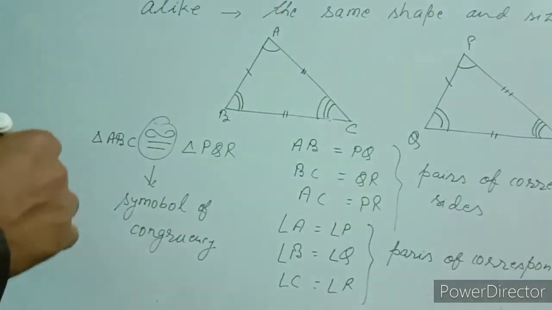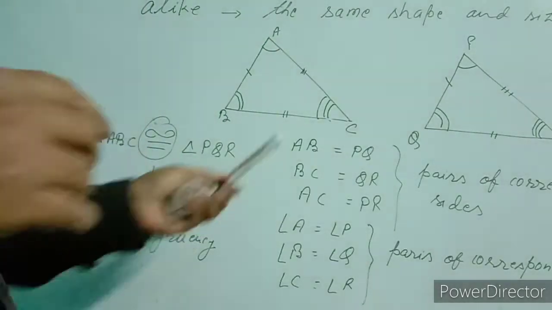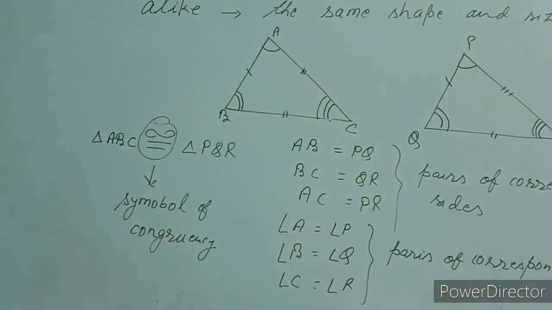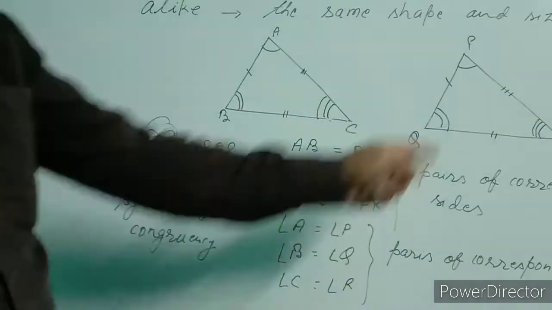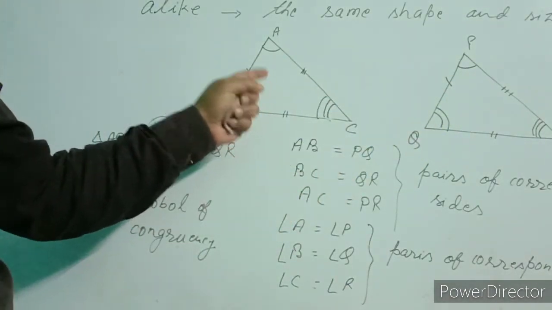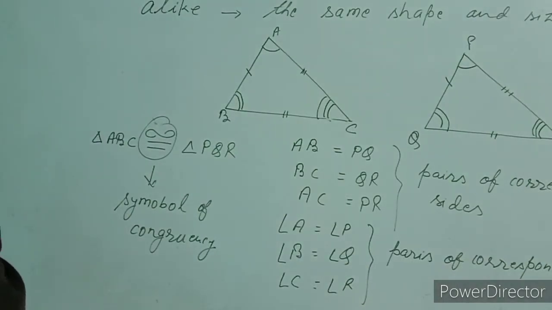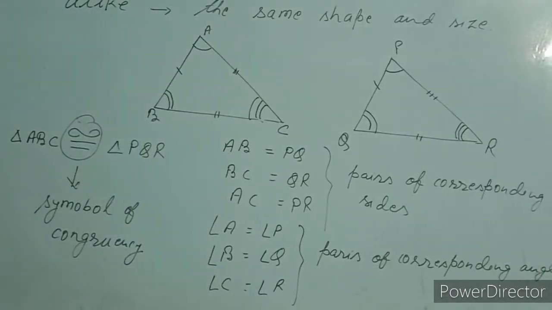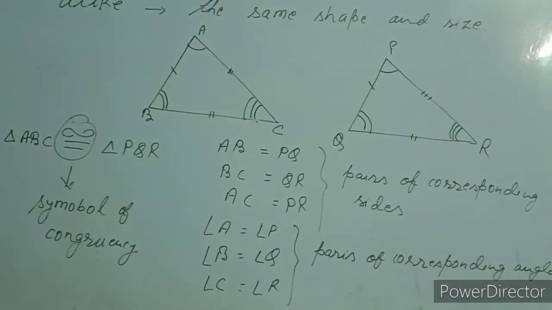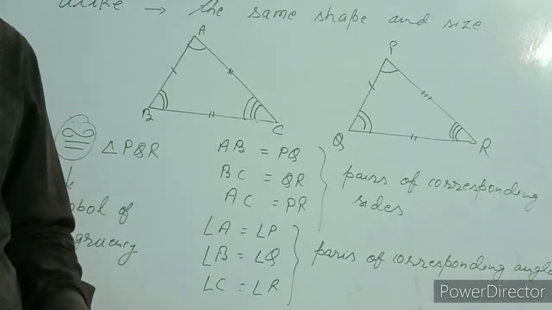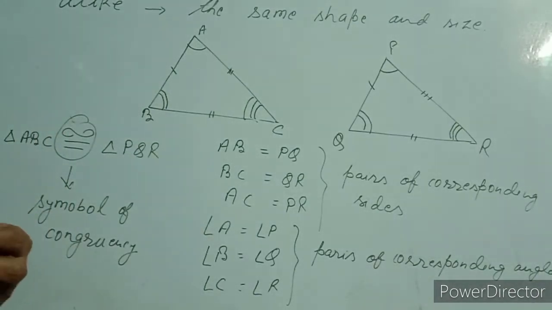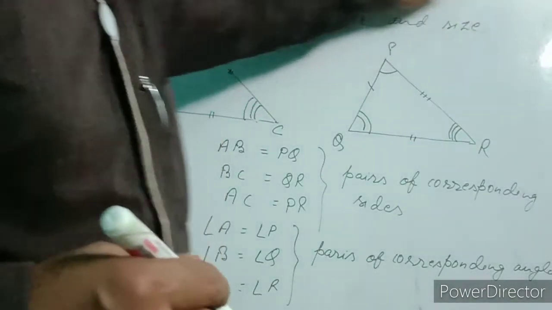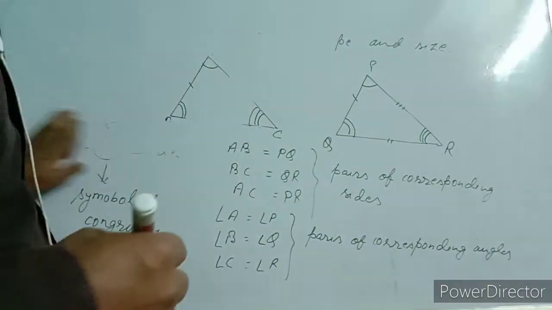Again I say, if two triangles are congruent under these conditions, then their shapes and sizes both are the same and triangle PQR will overlap triangle ABC. Triangle PQR will completely cover triangle ABC. After this, we have some conditions. Under those conditions, we can say these two triangles are congruent. Those conditions are